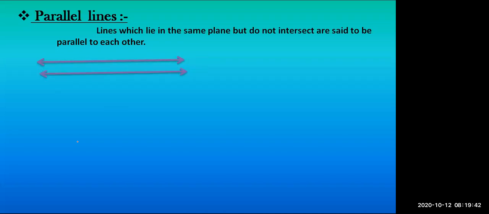See, you can see here, I have two lines. The one is this one and the second is this one. Both the lines are at the same interval. If this is here, it is 4 centimeter. Here also it is 4 centimeter. Here also it is 4 centimeter. Even if I extend it, it is never going to intersect. It will always go ahead with the same distance. Here also it will be 4 centimeter. So the lines which have equal distance between them till the end, such lines which do not intersect, are called parallel lines.